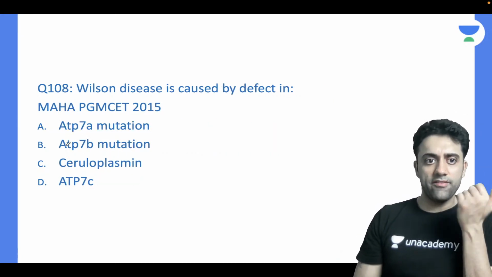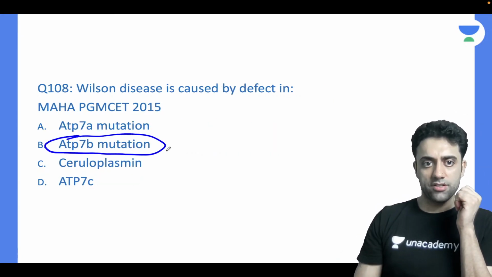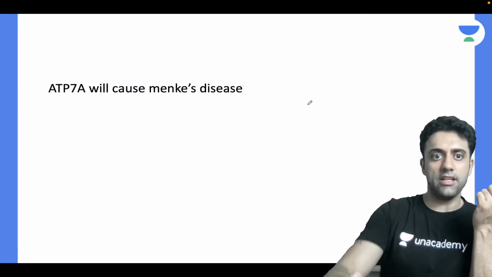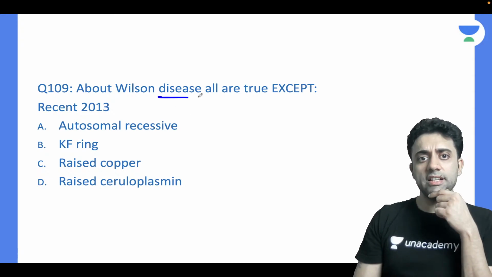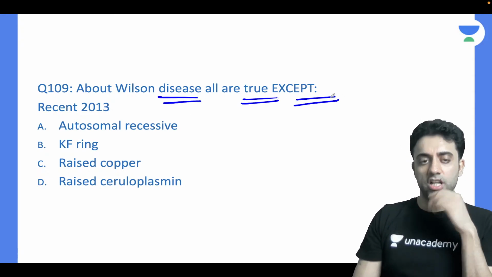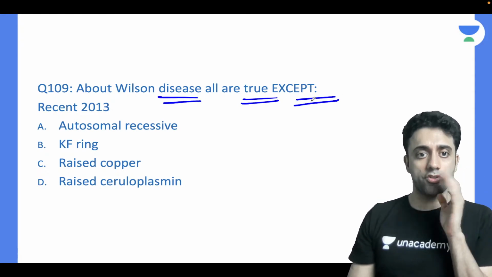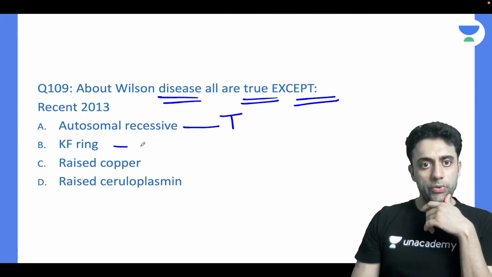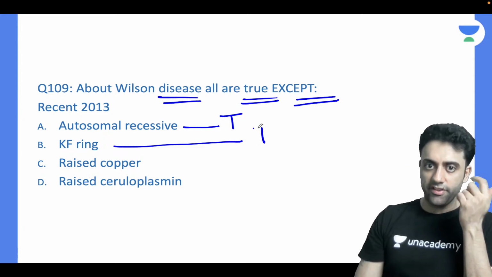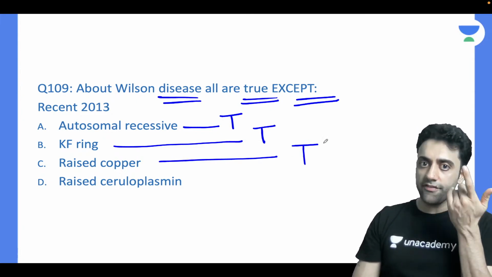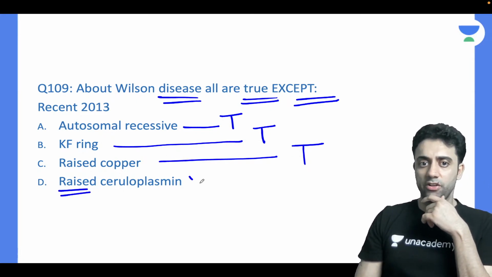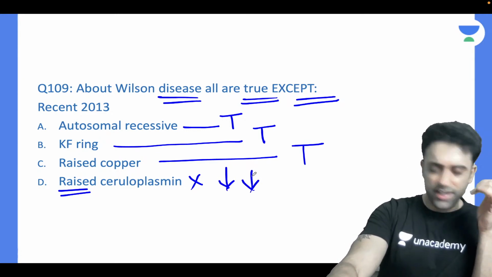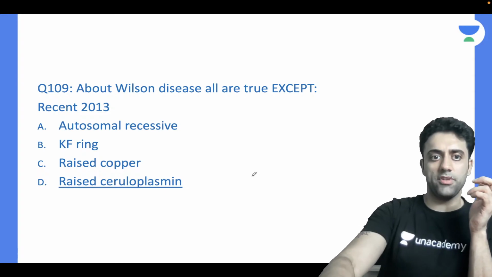Wilson disease is caused by, everyone knows, ATP7B gene mutation. ATP7A gene mutation is Menkes disease. Done. And about Wilson disease, all are true except what is not true? Is it autosomal recessive? Yes sir, it is very true. Do you see Kayser-Fleischer ring? Definitely. Raised copper content? Definitely. Raised ceruloplasmin level? No. There is decreased serum ceruloplasmin levels. Trientine dose? No, dear, it's not necessary to remember the dose.